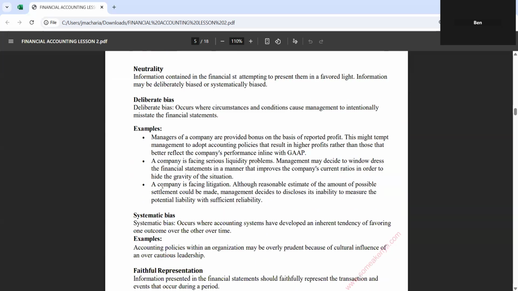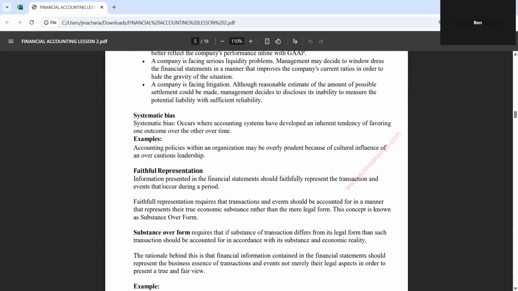So, the other concept I want to talk about is faithful representation. I'm talking about this area that will be commonly tested in your exam. But since I will share this document, you'll be able to read in detail. Faithful representation means information presented in the financial statement should be faithfully presented. It should faithfully represent the transactions and events that occurred during the period.